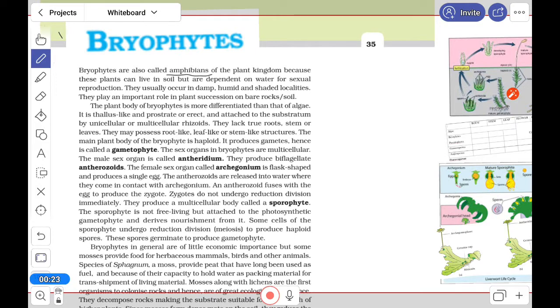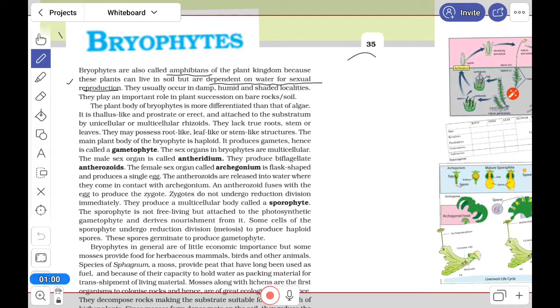Amphibians of the plant kingdom, because these plants can live in soil but depend on water for sexual reproduction. Okay, please keep this word. Why are bryophytes called plant amphibians? That is the answer. You have to remember that amphibians, normally we know, are animals or plants which can live in water and land, but the actual concept is that plant or animal, whatever, amphibian in animals also, in their